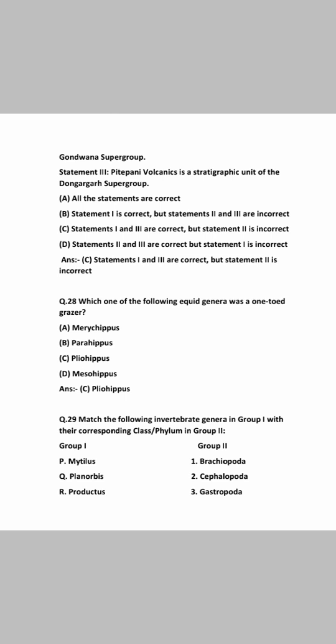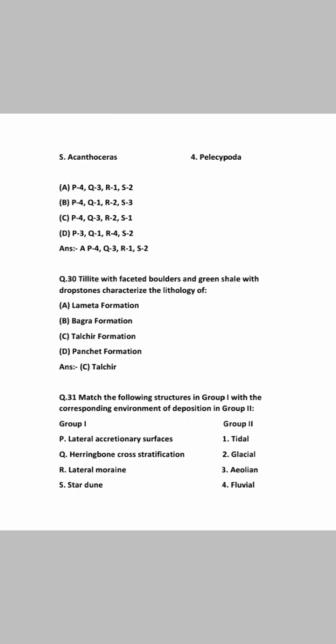Equidae genera one-toed grazer was, we all know, Pliohippus. Match the following. Match group 1 and group 2 with corresponding class to its phylum. We have fossils like Platypus, Planorbis, Productus, and Acanthoceras. The correct option is A, P4, Q3, R1, S2, and Metellus is Pelecypoda, and Planorbis is Gastropoda. Productus is, we all know, Brachiopoda, and Acanthoceras is